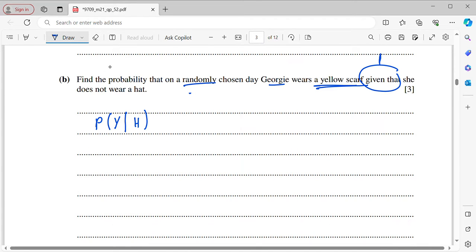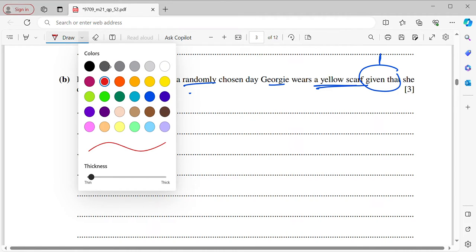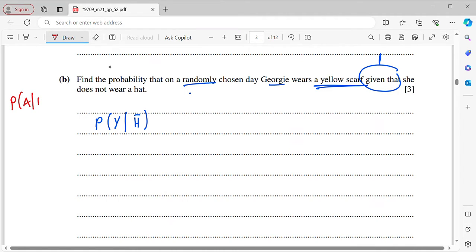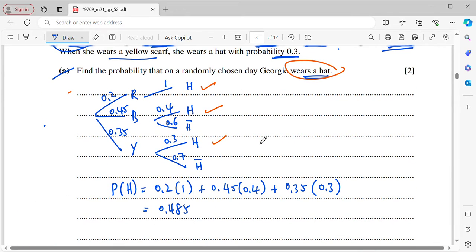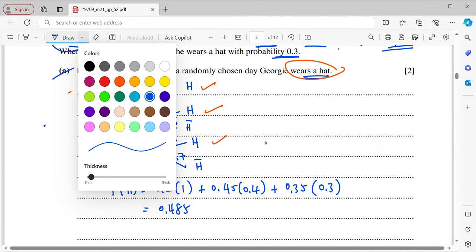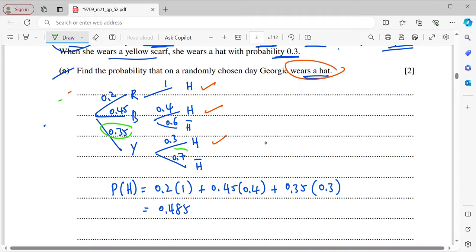That means if you are given the conditional probability P(A given B), then this becomes P(A intersect B) over P(B). That means here it is P(Y intersect H bar) over P(H bar). So we will be getting Y intersect H bar is 0.35 times 0.7, over P(H bar).